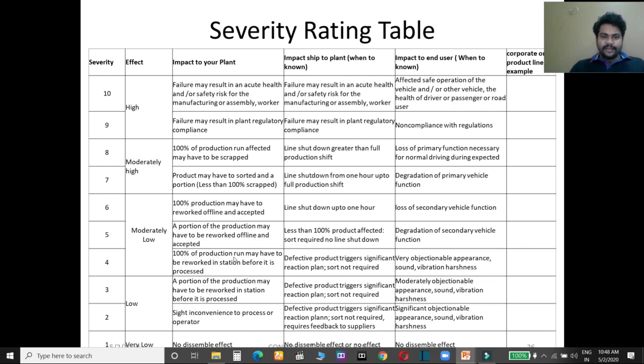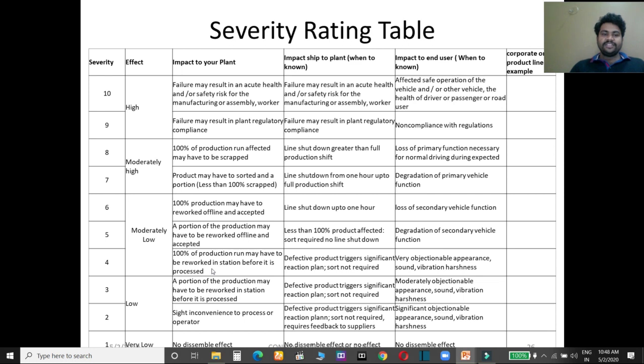100% of production run may have to be reworked in a station before it is processed. Suppose you identified defects in the product, and you reworked 100% at the same station, so it will be given 4.